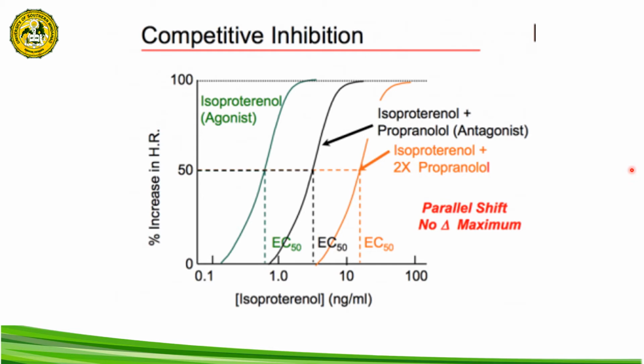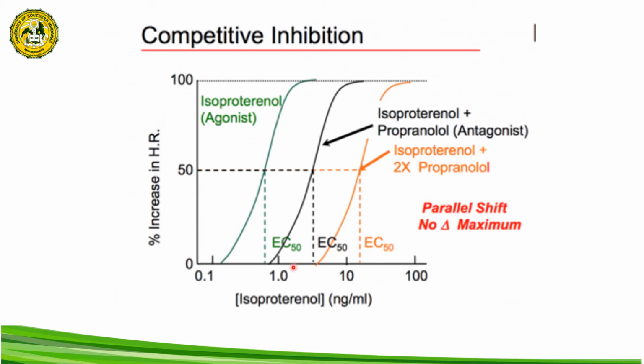So this one here, the green line represents the effect of the isoproterenol. Increasing the dose of the isoproterenol will initiate these effects. And as you can see here, we have the EC50, or the concentration of the drug that will achieve the 50% maximum effect. So this represents the potency of the drug. The isoproterenol was able to achieve its maximum effect at this particular dose.